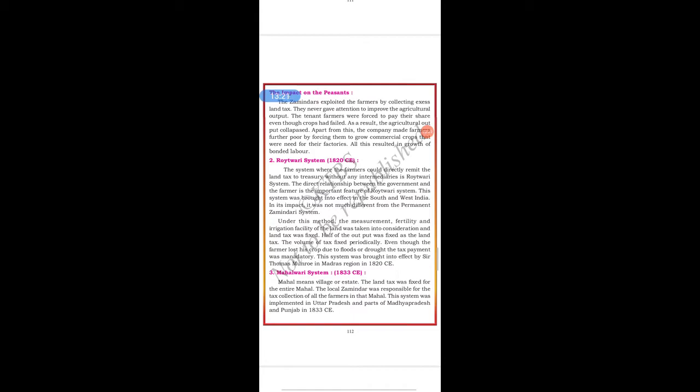According to the Mahalwari system, the zamindars of that place had to collect compulsory taxes from each and every individual. This system was implemented in places like Uttar Pradesh and some parts of Madhya Pradesh and Punjab in the year 1833 CE.